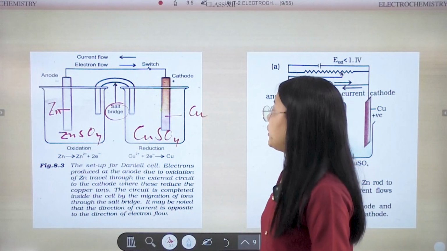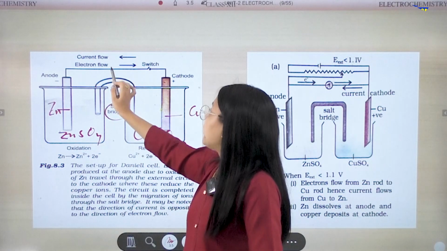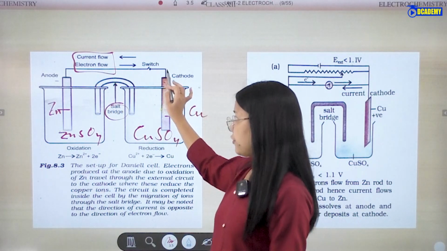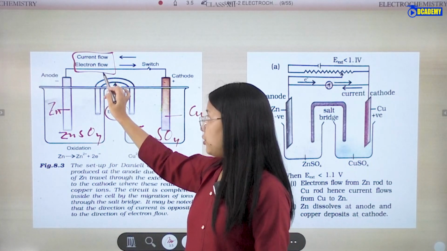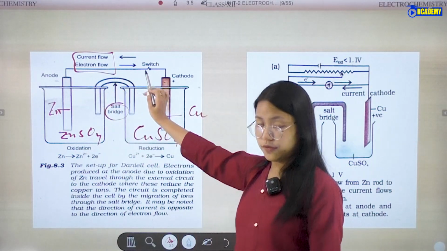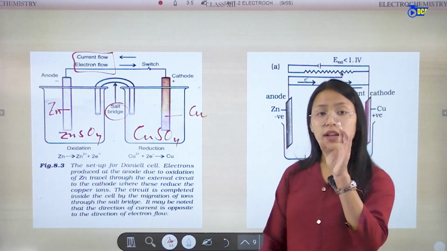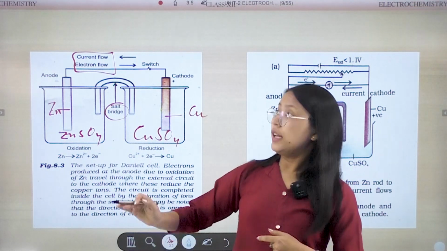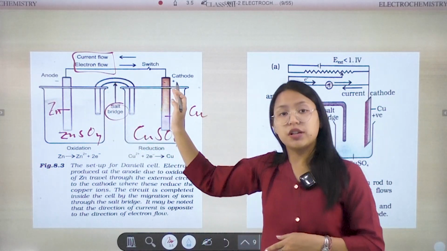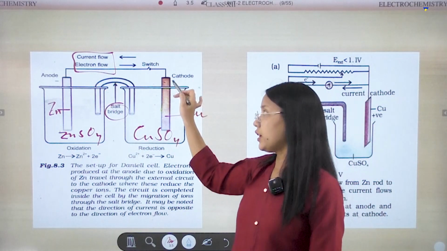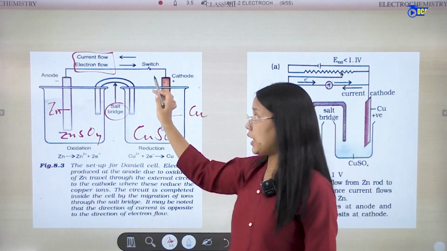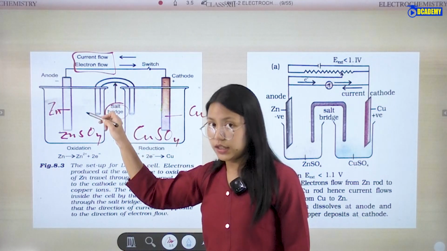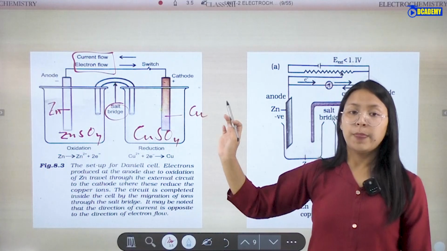Here, current flows from positive to negative, while electrons flow from negative to positive. When we studied the cathode discharge tube, we saw that electrons flow from negative to positive end. So here also, current flows from the positive side to the negative side, and electrons flow from the negative side to the positive side.